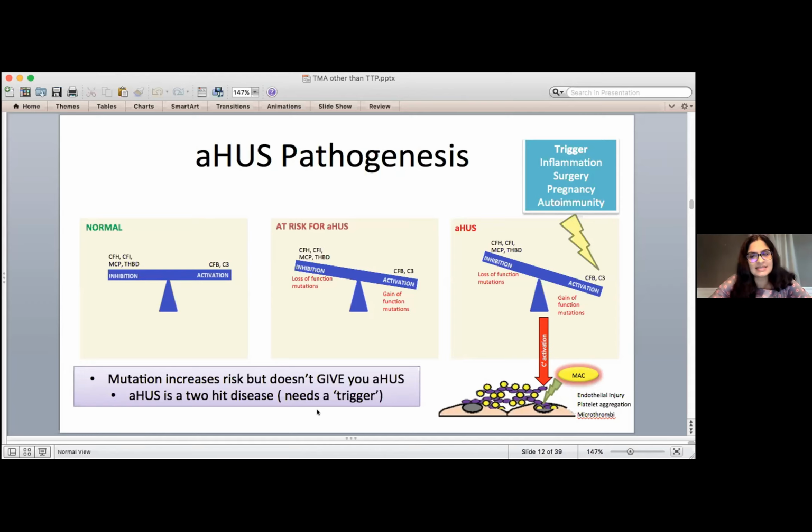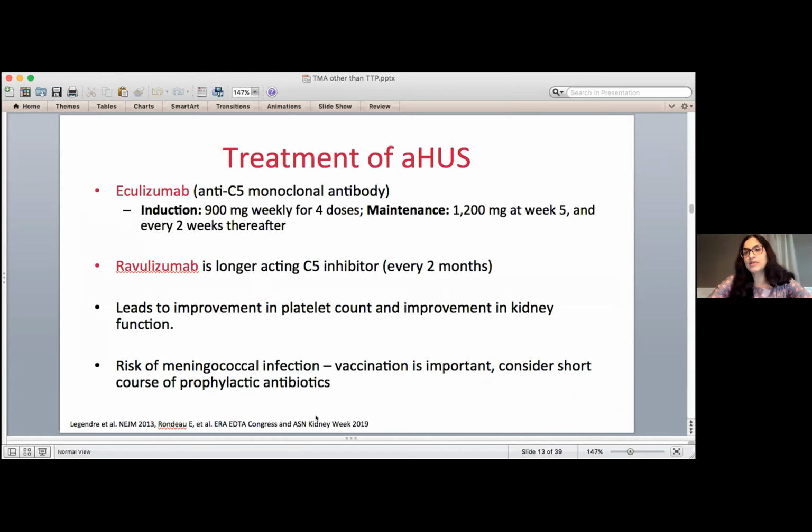And the other thing is that there's often a need for a trigger, such as surgery or infection, to make it occur. Now, what do we do when this happens? Many people start with plasma exchange anyway because we don't want to miss a case of TTP, because TTP can be so rapidly life-threatening. But say plasma exchange is not working or we're able to confirm that this is not